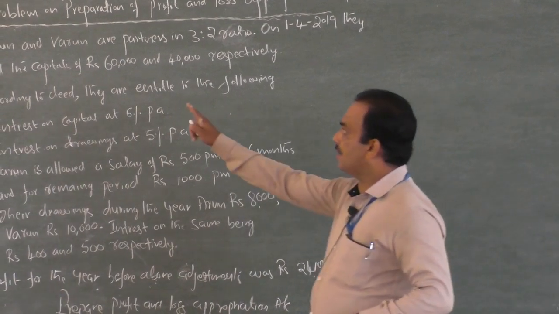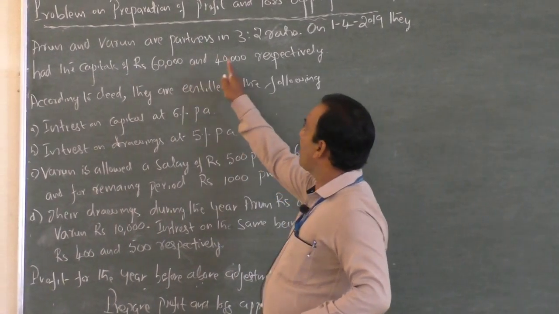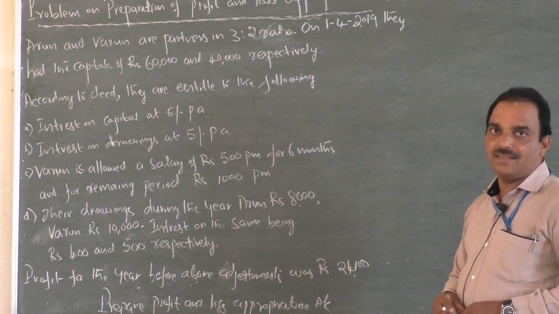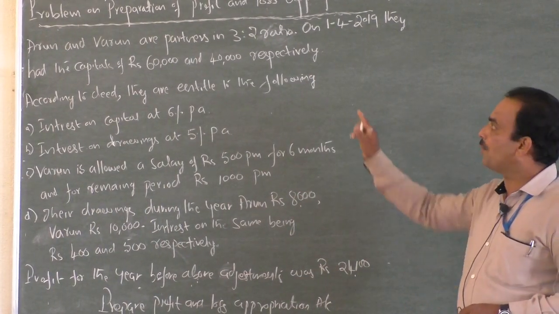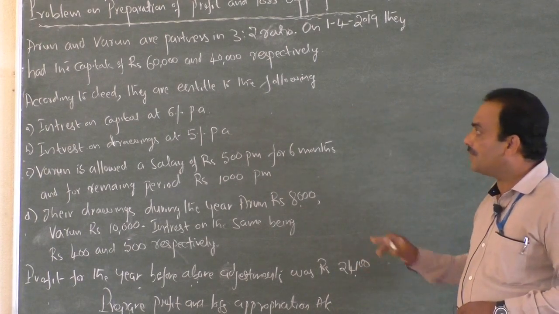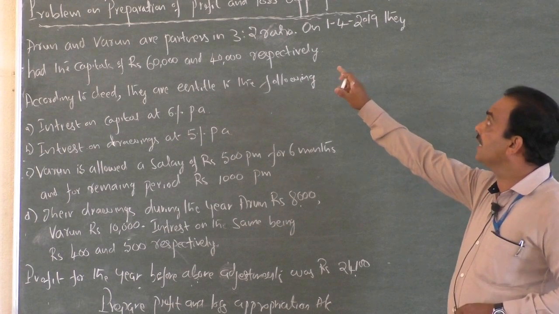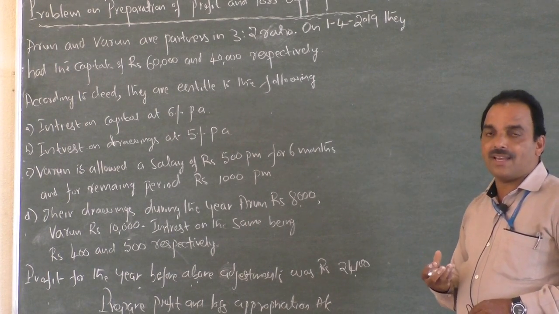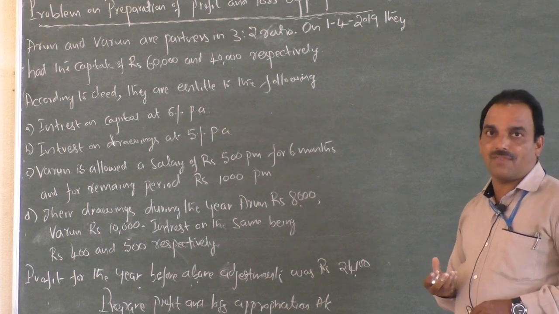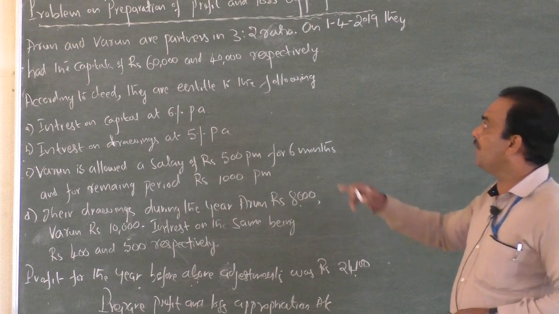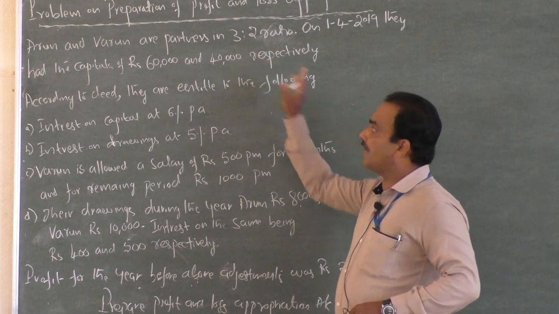See here, Arun and Varun are partners in 3:2 ratio. Yes, there is an agreement, an exact deed about the profit sharing ratio, that is 3:2. At the end of the problem, by balancing the profit and loss appropriation account, the final balance is called divisible profit, and such profit should be shared in a 3:2 ratio.